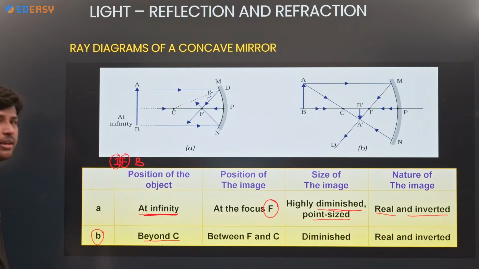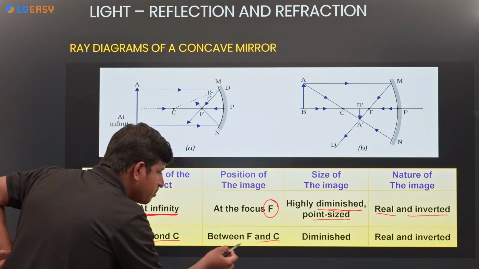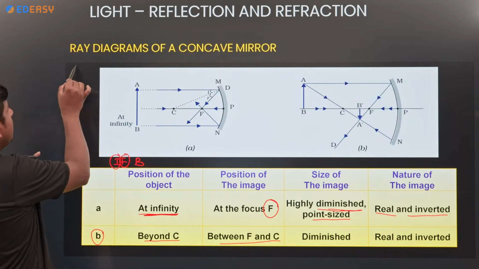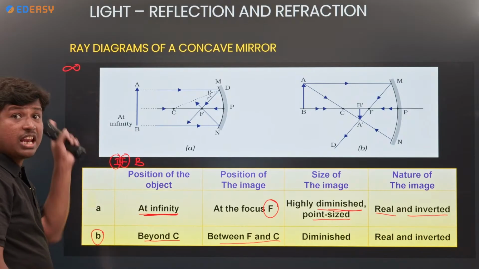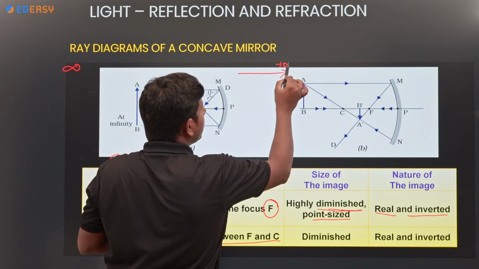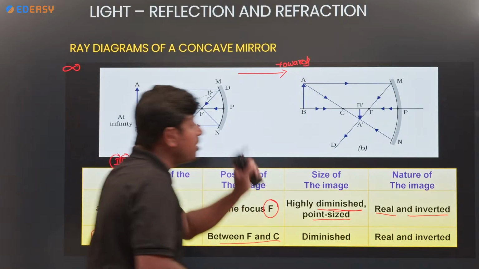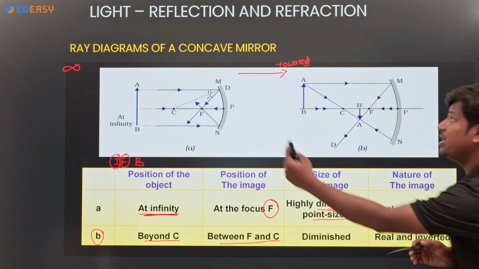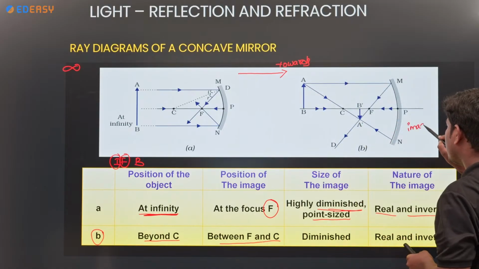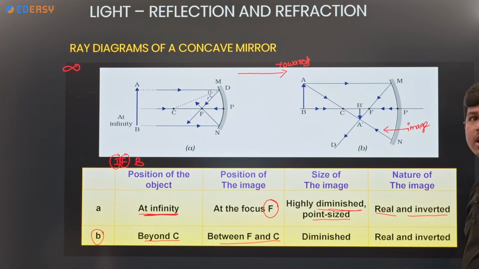Okay. Next, coming to the second point, where is the object? Beyond C. Where is the image? It takes place between F and C. The object was initially at infinity, and then the object moves towards the mirror. And what about the image? If the object is coming in this direction, the image is moving in the opposite direction.